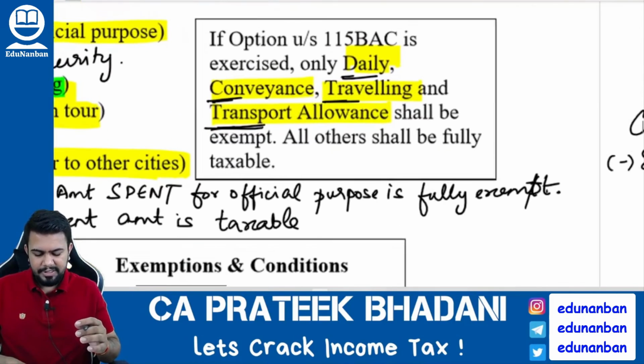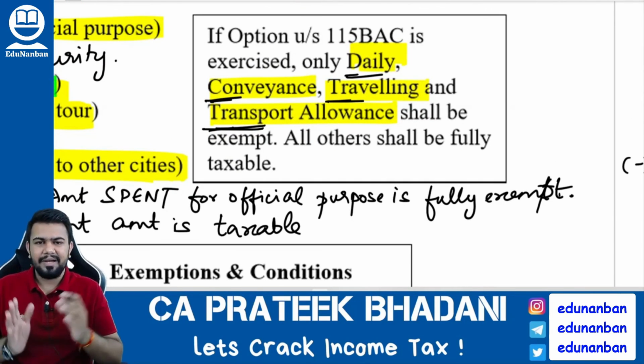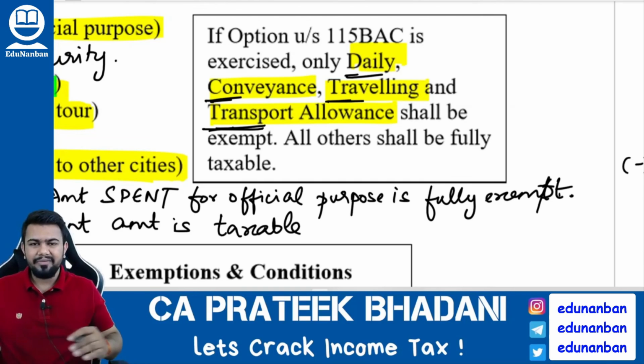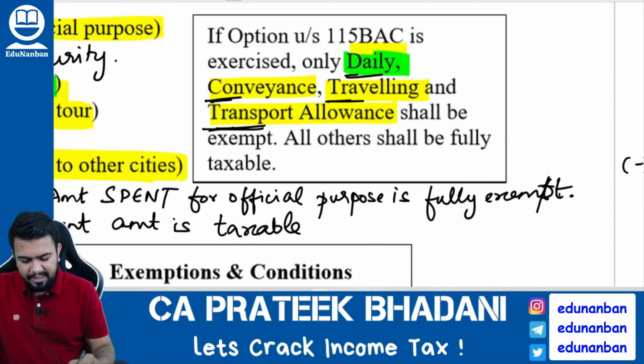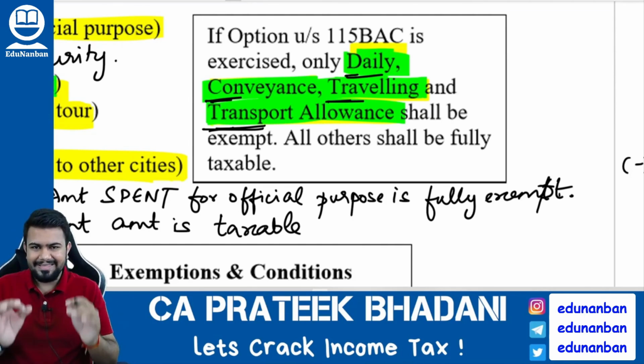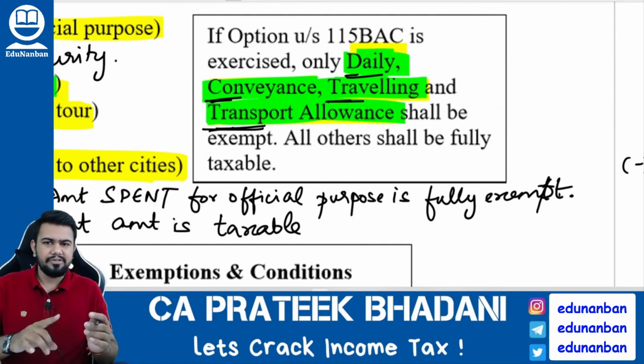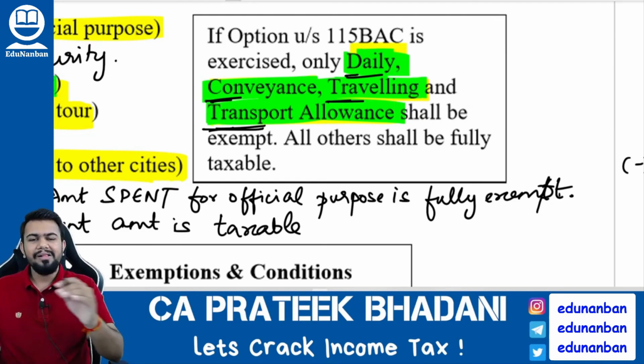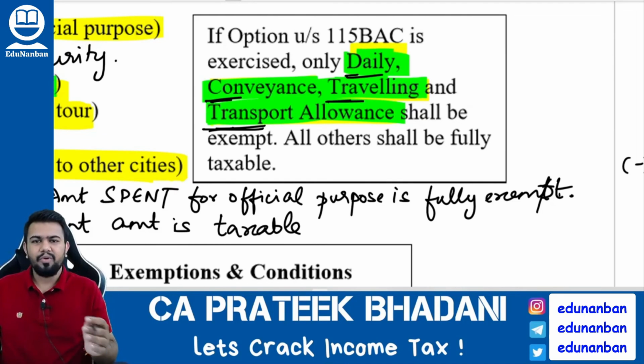Now let's talk about a special point. In the new tax regime under section 115 BAC, all these allowances under section 10 clause 14 are not allowed. However, four allowances are still allowed. What are the four allowances? Daily allowance, conveyance allowance, traveling allowance and transport allowance. These are exempt for new tax also, old tax also. For both of them, exemption can be claimed. For all the remaining allowances, exemption can be claimed only if the employee is choosing old tax. For the new tax under 115 BAC, it is not applicable.